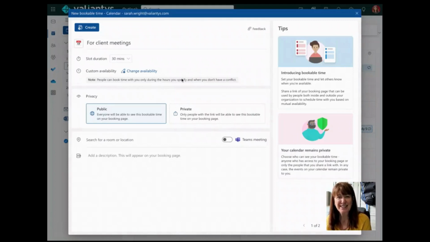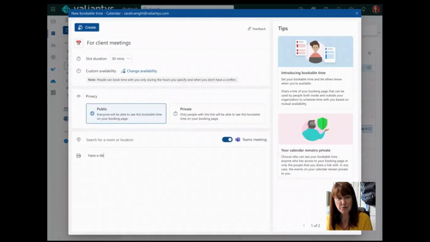And then we can decide here who is allowed to use this. I can make it public or I can make it private. Public's delightful because then I can include that on my email signature so anybody can see it. Otherwise, we can say only this group of people could do it. So maybe if you had a client specific one, use it just for those. I'm going to set it so that it automatically creates that team meeting for me also.